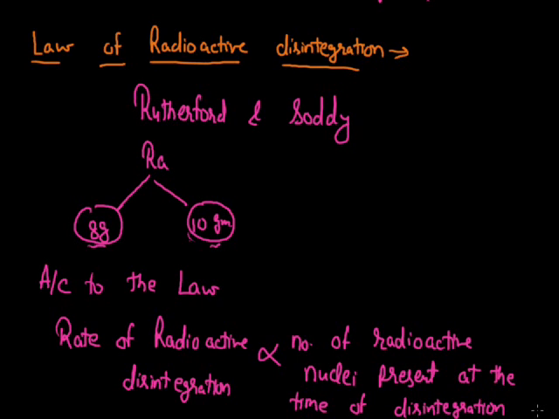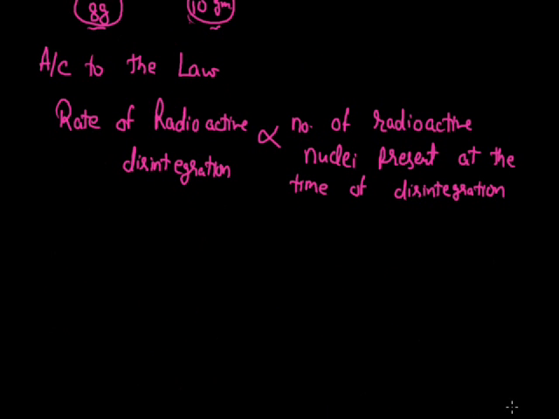Now if we move to the mathematical representation of this law, to write the mathematical expression of this law, here I am considering a radioactive substance which is going to be symbolized by the symbol A, and it is going to be converted into different nuclei by the process of radioactivity, and these nuclei are B.